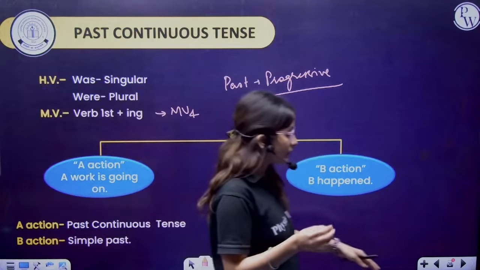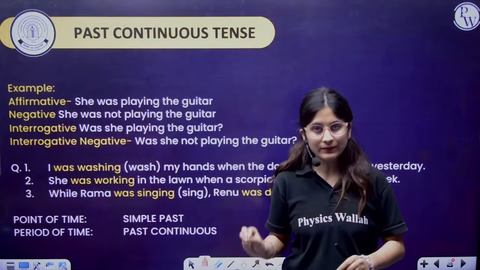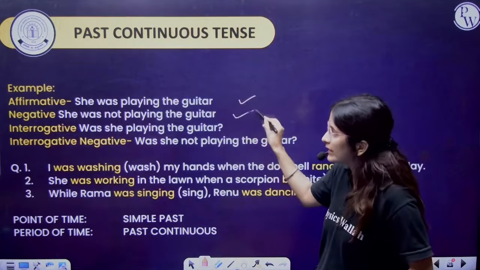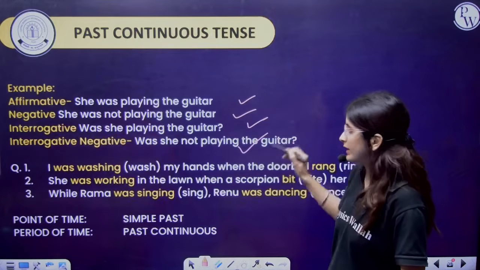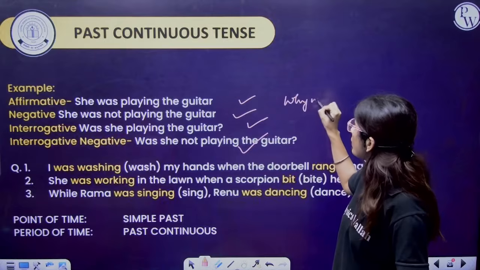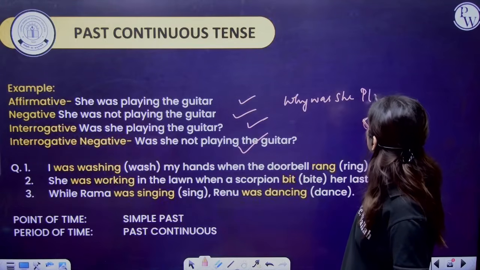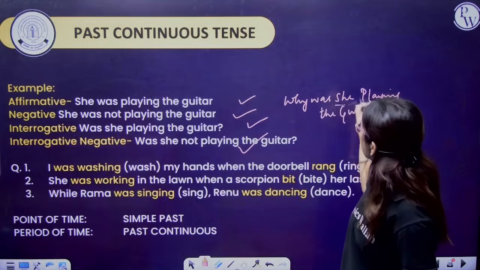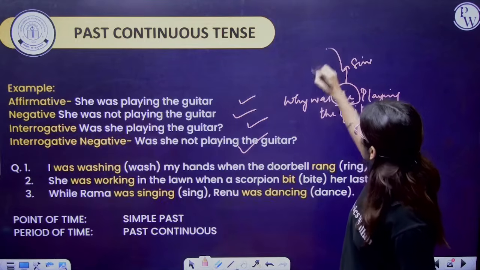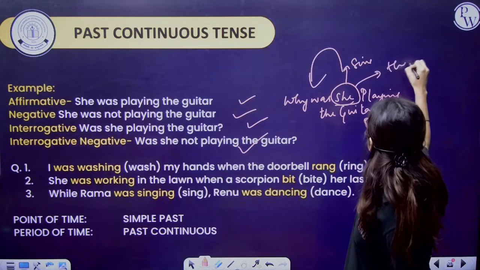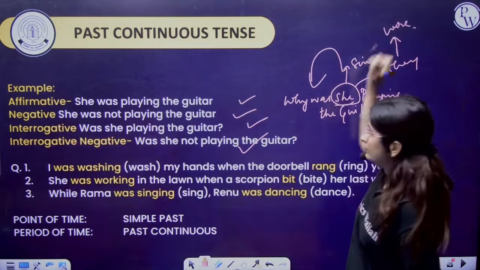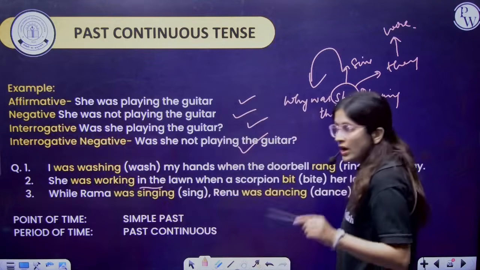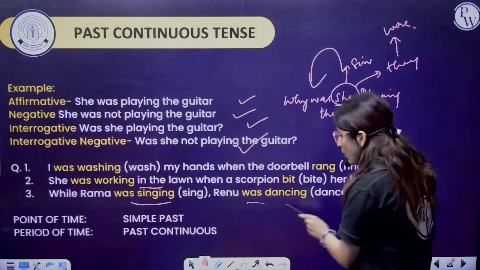Okay, any action that was going on, that is an action in the progressive term. For example, she was playing the guitar, she was not playing the guitar. Was she playing the guitar? Was she not playing the guitar? If I'm saying why was she playing the guitar? So here, as this is the singular one, we have written was. If she is replaced by they, we will be writing were.